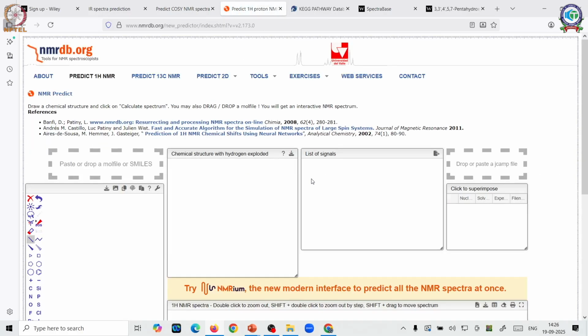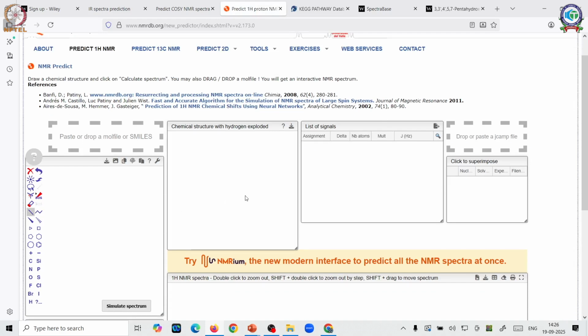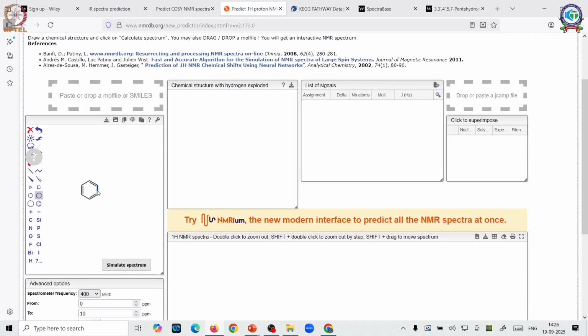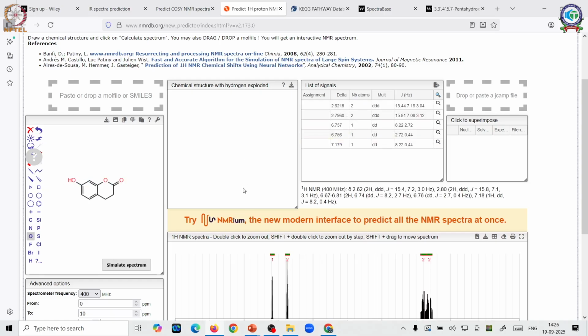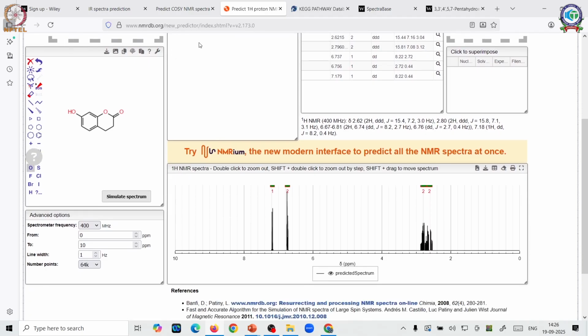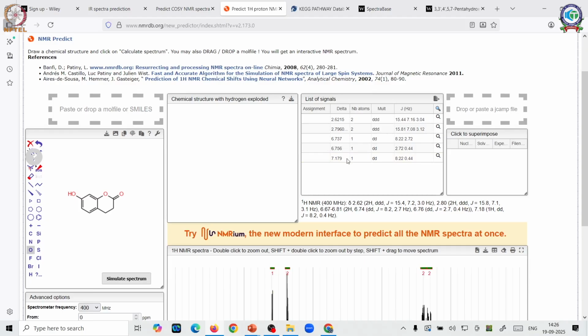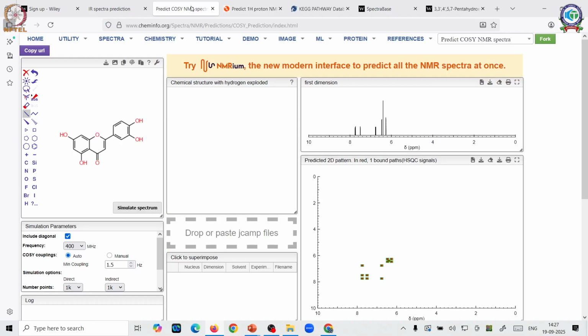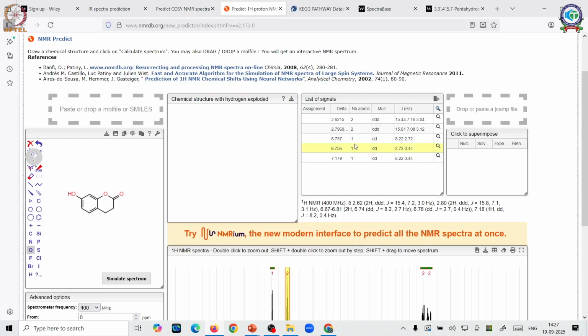So here again we have to just draw our molecule. You can see the interface is very much similar. So I'll just draw a little different molecule now. And let's see. I'm drawing coumarin. So it's the very same database it is connecting us to. So the NMR DB is also obtained through this, and it's the very same interface, so you can see the values. So you can either go by what is called as the ChemInfo database, or you can go by NMRDB. The interacting interface is one and the same.